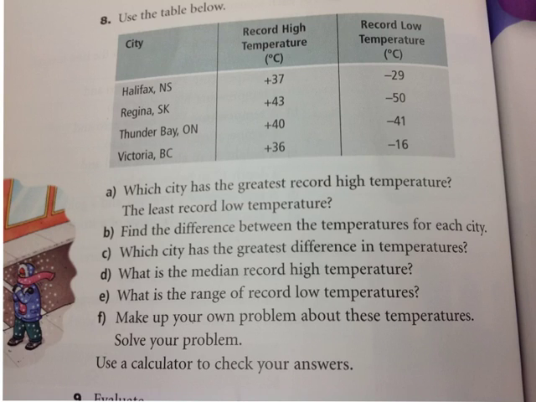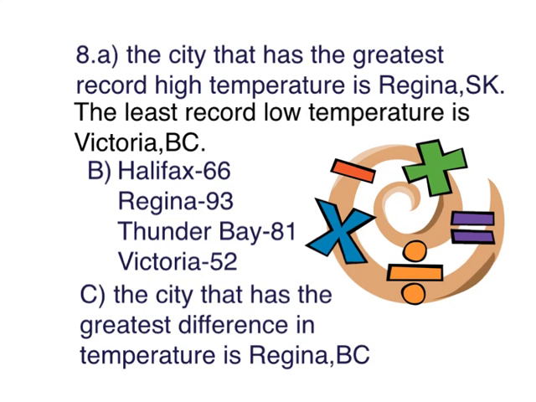Today we'll be solving questions 8 and 9, which will be on the last slide. As you saw in the first slide, it said which city has the greatest record high temperature and the least record low temperature. The city that has the greatest record high temperature is Regina, Saskatchewan, and the least record low temperature is Victoria, British Columbia. We found that out by just adding and finding the difference between the numbers.